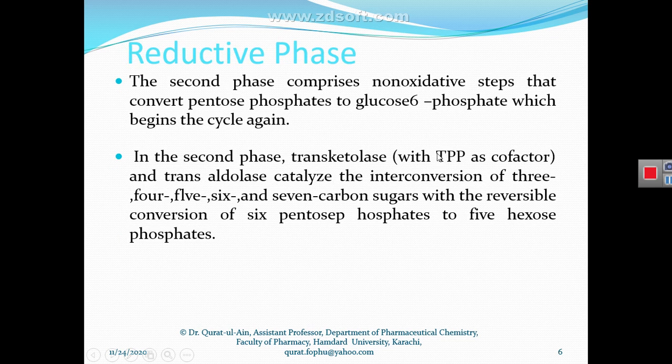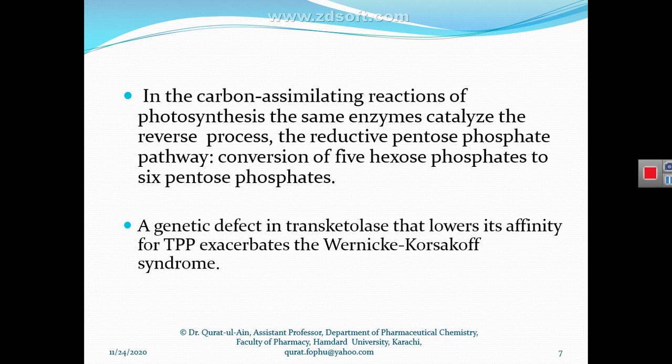This is the non-oxidative phase, the reductive phase. So in the non-oxidative phase we get again glucose 6-phosphate from ribose 5-phosphate sugar by the action of the enzymes transketolase and transaldolase.